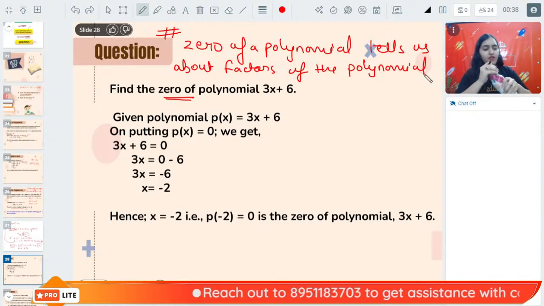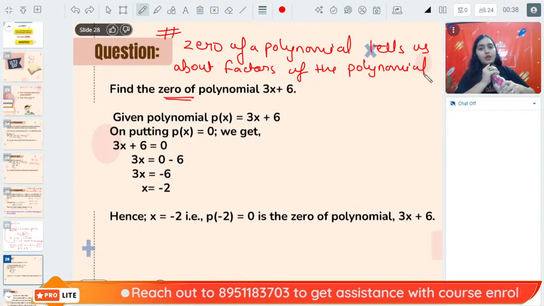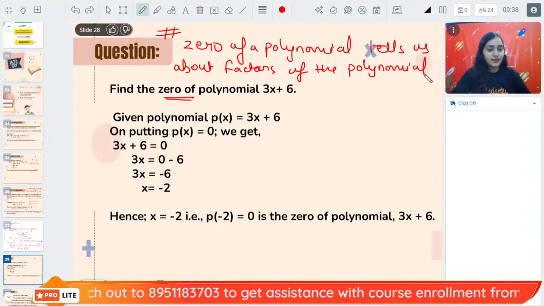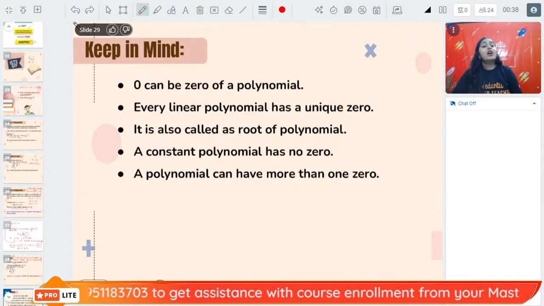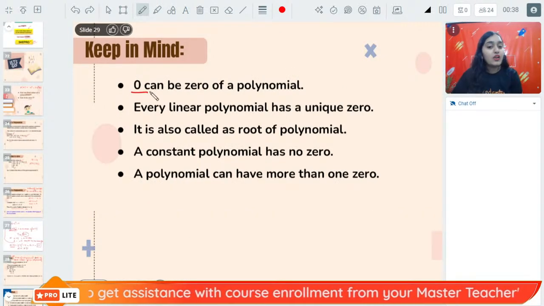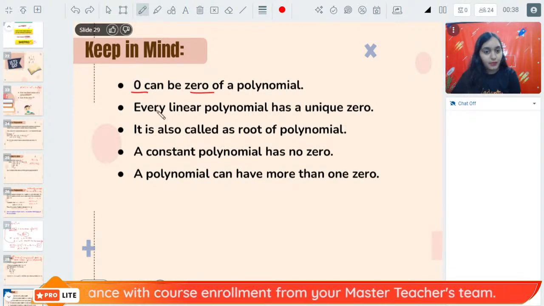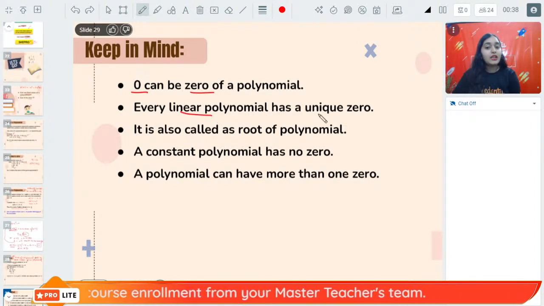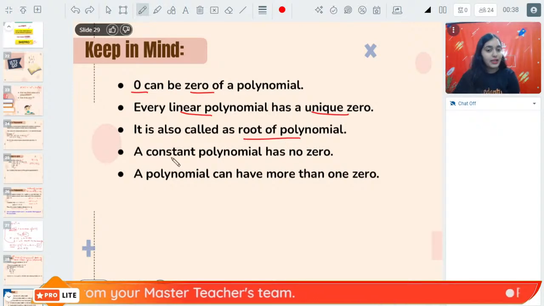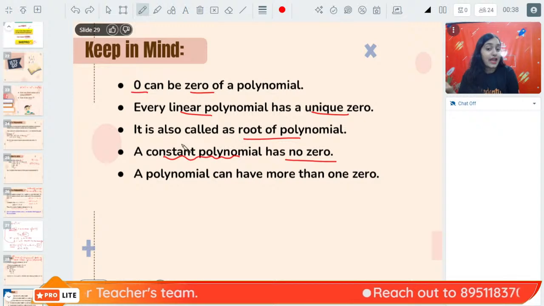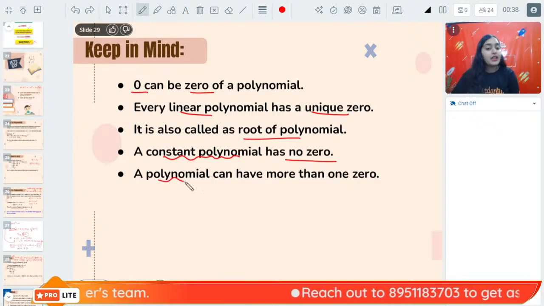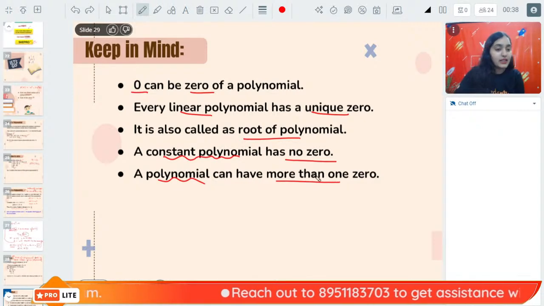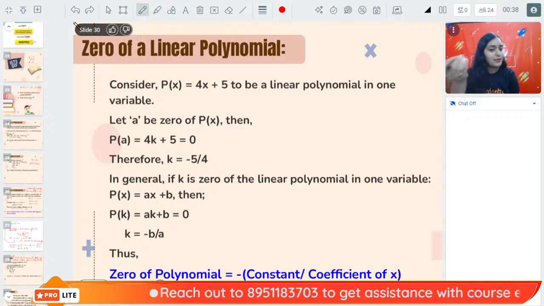Can we use the quadratic formula to find the zeros of this polynomial? Yes, Monica, you can do that. Now, you should keep the following points in mind. 0 can be the 0 of any polynomial. Every linear polynomial will have a unique 0. It is also called the root of the polynomial. A constant polynomial will never have any 0 because it doesn't have any variables. And a polynomial can have more than one zero. These are some points that you can keep in your mind.